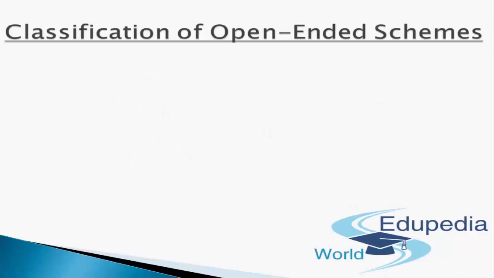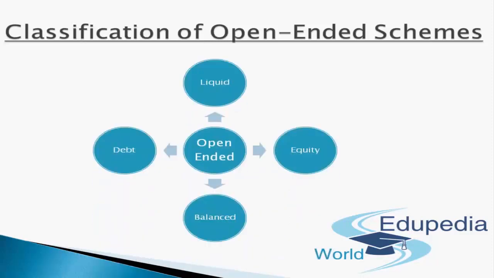Let's discuss the classification of open-ended schemes first. How are open-ended schemes classified? Open-ended schemes are classified into four major categories: liquid, equity, balanced and debt. In liquid schemes, the amount is mostly invested in money market instruments, from which the money can be extracted at any point of time. In equity, the investment is mostly made into stocks of different companies.